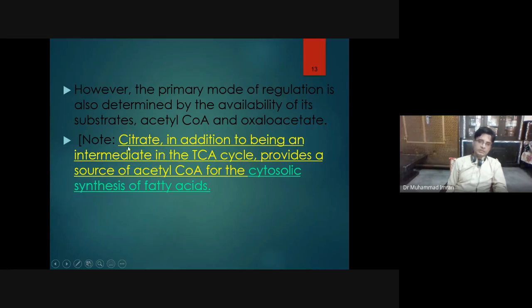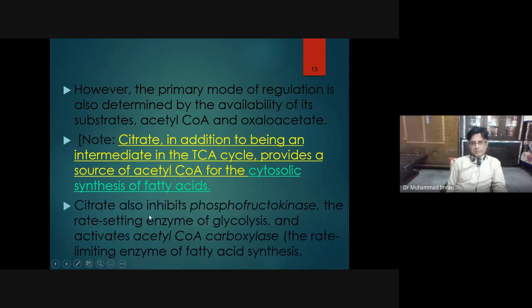What happens when there is a very high level of citrate in the mitochondria? It goes into the cytoplasm and produces acetyl-CoA, and that acetyl-CoA is used for the production of fatty acid. This only happens when there is a very high quantity of citrate, very high level of energy in the mitochondria. Citrate also inhibits phosphofructokinase 1.